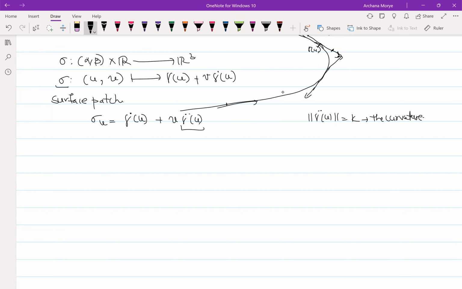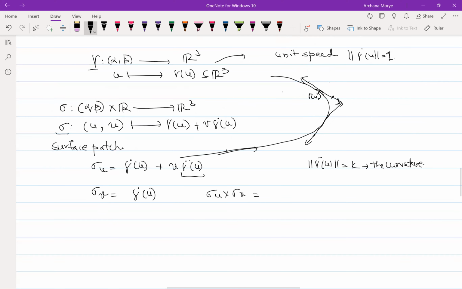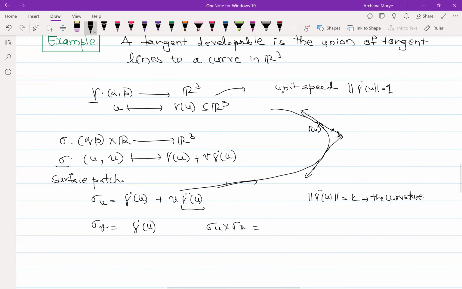Right. Okay. And now what is gamma v? Gamma v will be just gamma dot of u, right? And if I want these two to be regular, the condition is we need to see whether these two are linearly independent, right? Before that, let me just do one calculation. This is given to me, right?